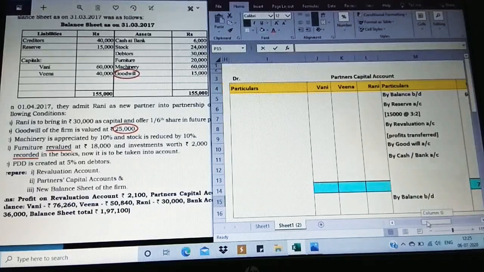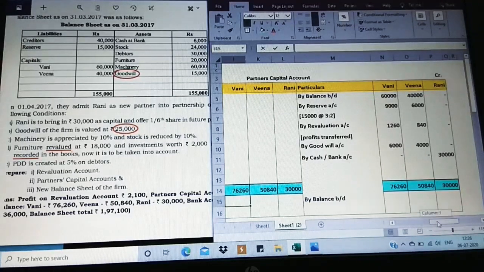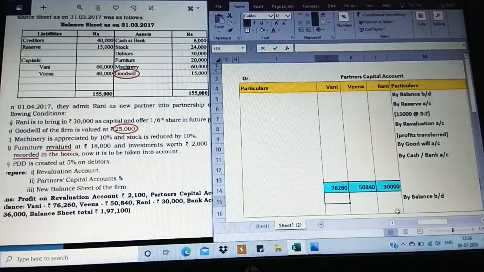So the same total is going to be taken on the debit side. 76,260, 50,840 and 30,000. So this is matching the answer which is given under the question.